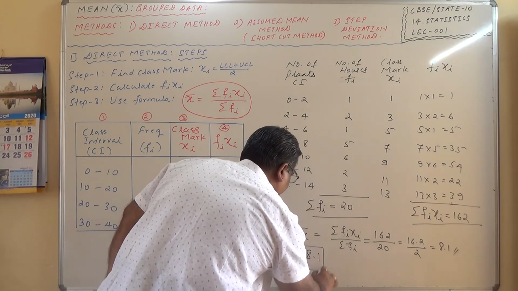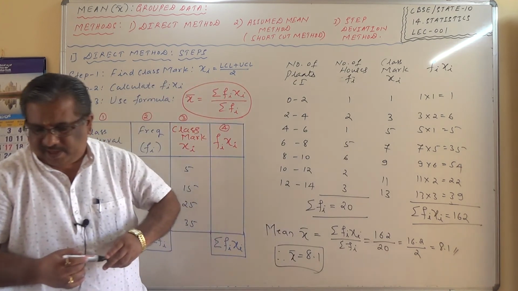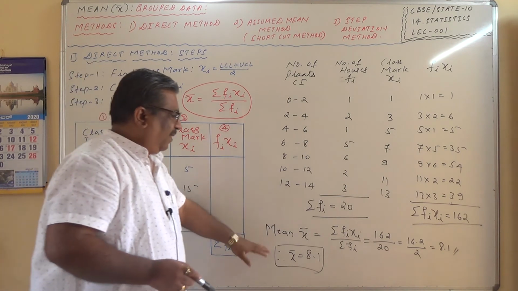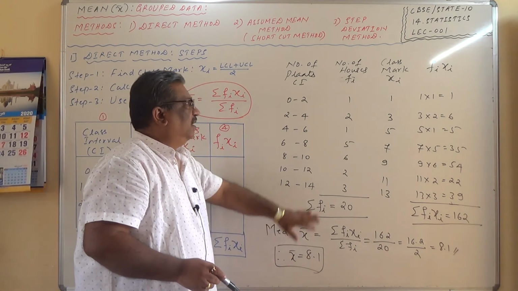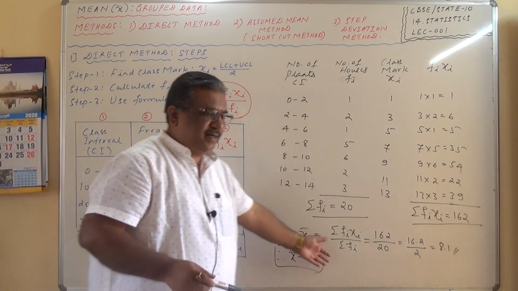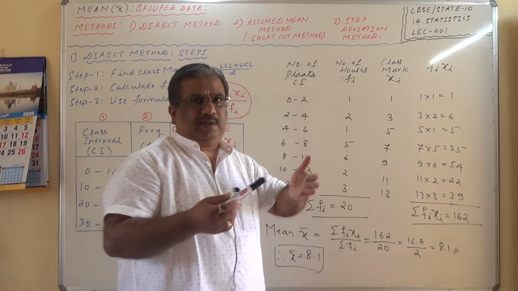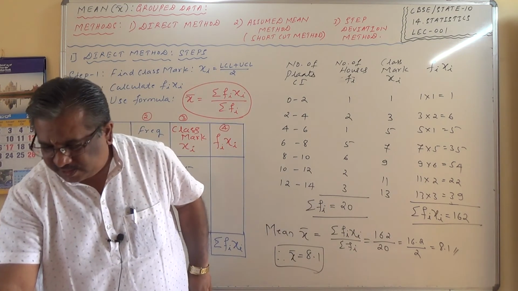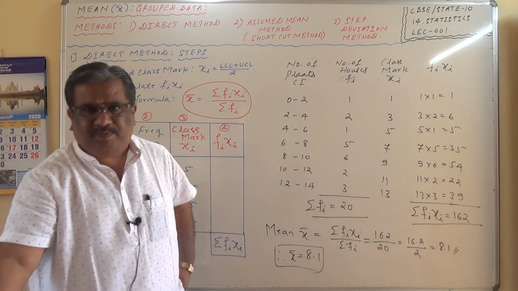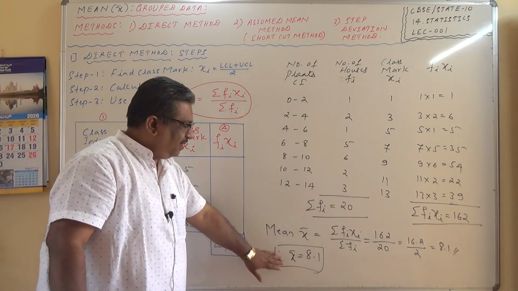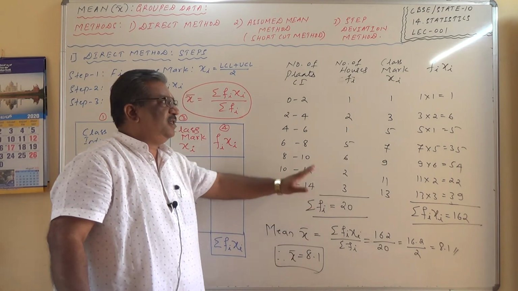What was the question? Let me read the question. Find the number of plants per house. The average number of plants per house is 8.1. So this is how we can calculate. So the final answer you can write the way the question is asked. The question asked here is find the mean number of plants per house, and therefore the mean number of plants per house is equal to x bar is equal to 8.1. So this is how you can solve it.